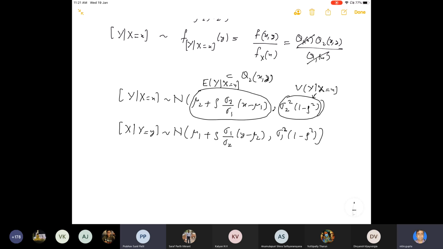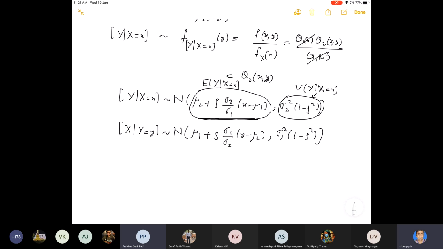So this is nothing but something like alpha plus beta x. So the conditional mean here is of the form alpha plus beta x. This is used in correlation analysis.